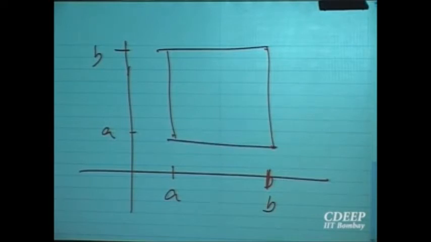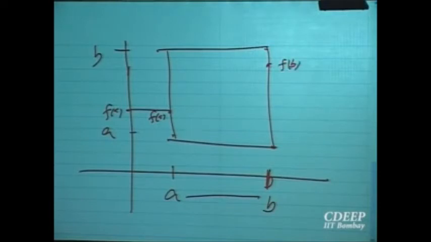Suppose I am given a function f defined on the interval A to B, such that its image also lies in the interval A to B. It is a function from AB to AB. Okay? So where will be the graph of the function? It will be visible inside this square. At the point A, this is the value f of A. At the point B, this is the value f of B.